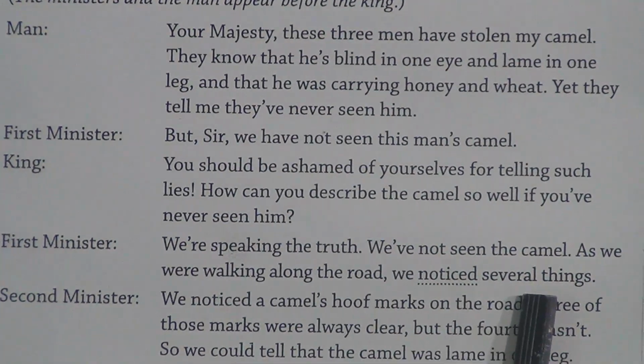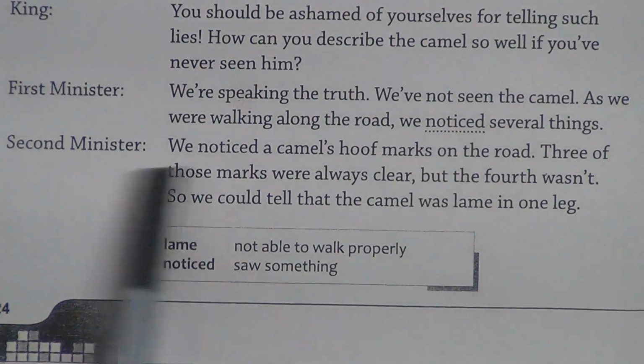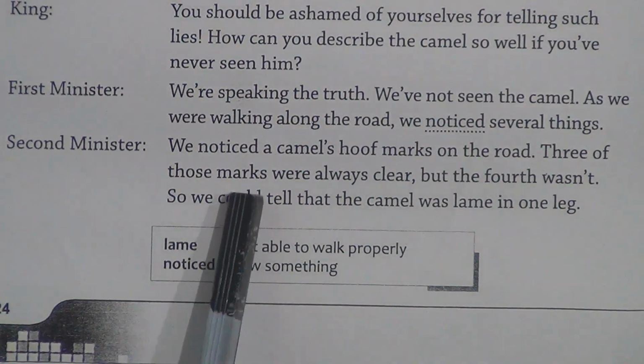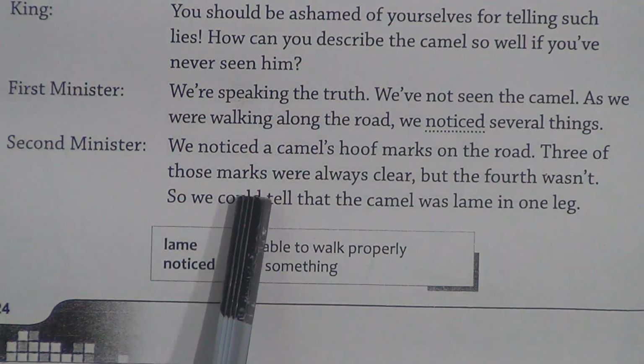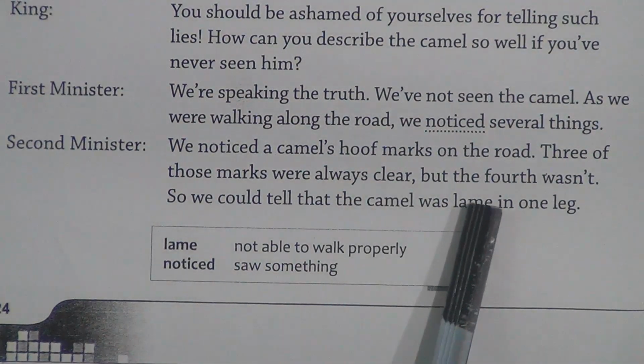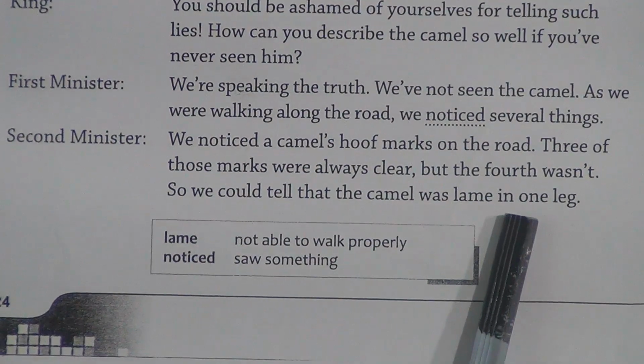We noticed several things. Noticed means saw something. Second Minister: We noticed the camel's hoof marks on the road. Three of those marks were always clear, but the fourth wasn't. So we could tell that the camel was lame in one leg.